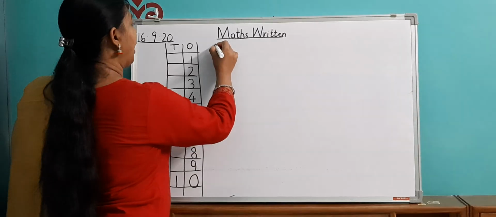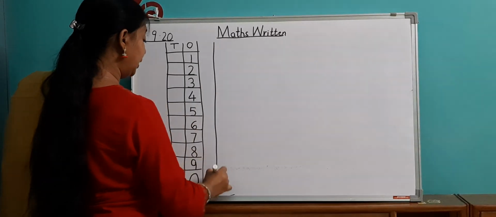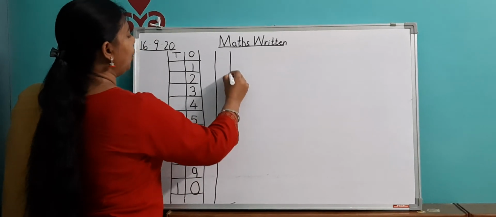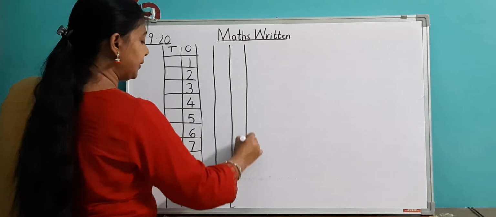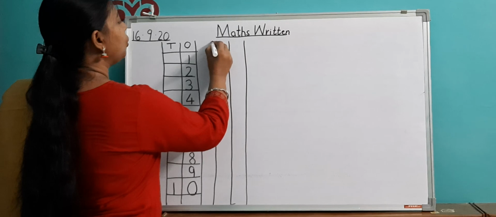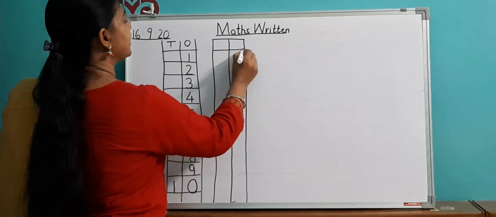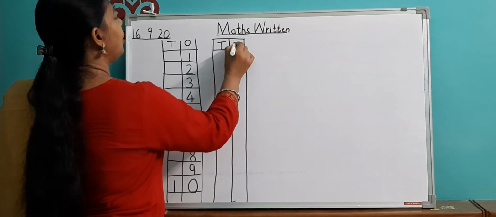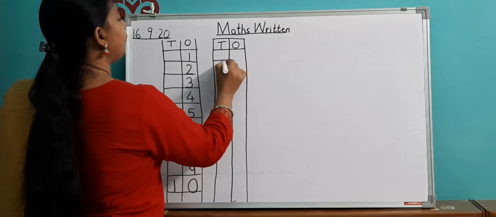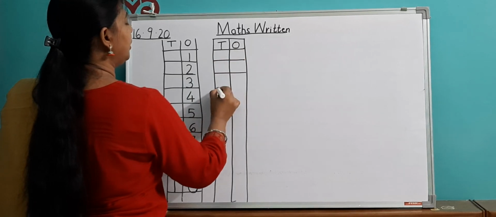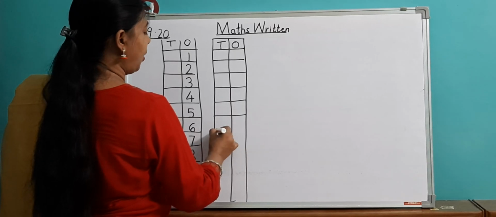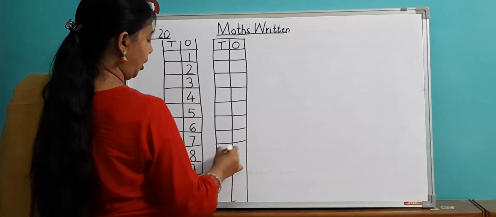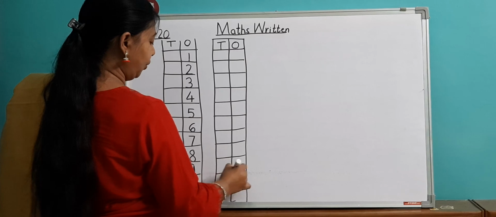Then again, you have to learn the counting, you have to learn the numbers. If you don't learn the numbers, you will not be able to do this exercise. Unless you learn the numbers from 1 to 50, you will not be able to do any of the exercises.